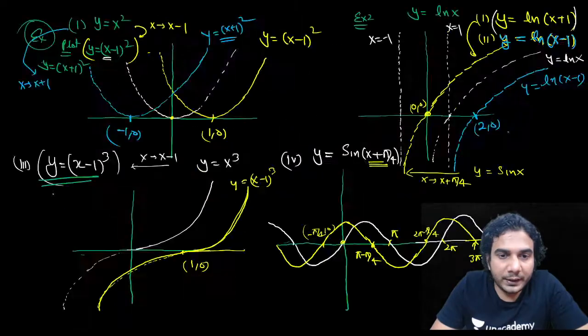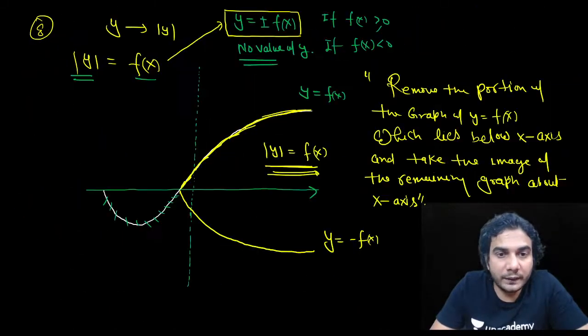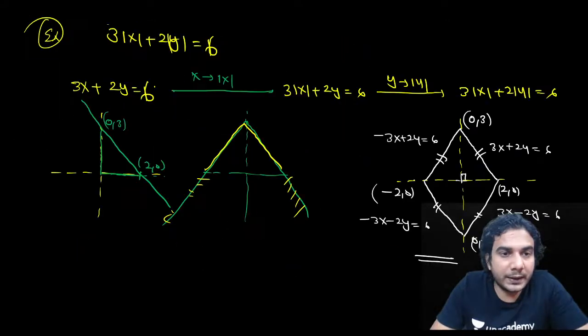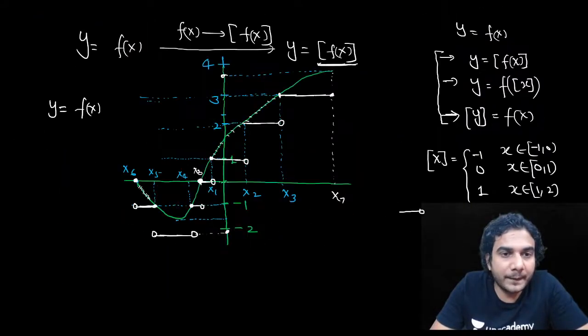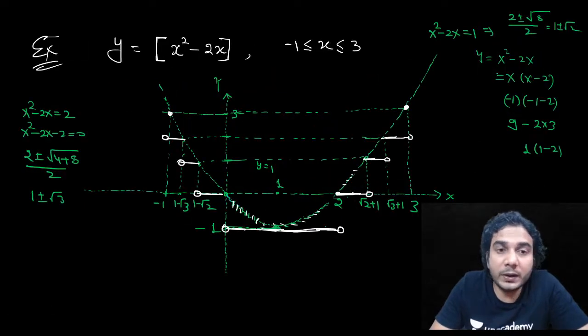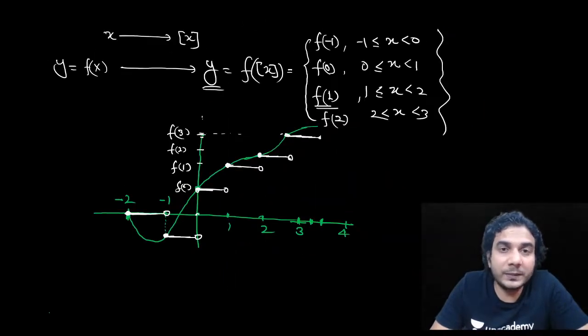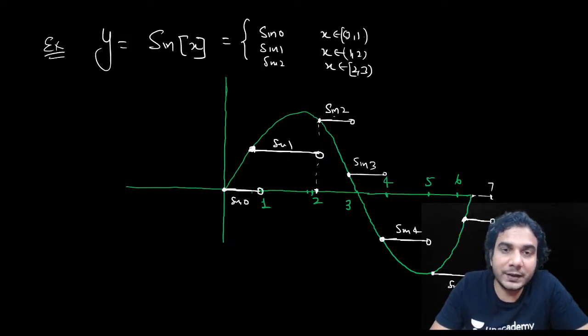So we have already done a lot of transformations so far, and today we will continue with greatest integer function. So this was the transformation when you put greatest integer function on f(x), and then we transformed x by greatest integer of x. So we plotted the graph of y is equal to f of greatest integer of x. This was the example in the end we took in our last session.